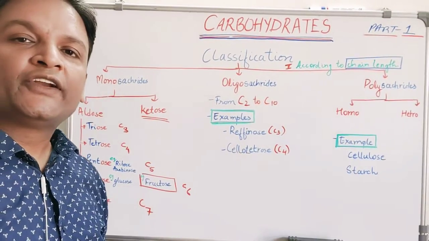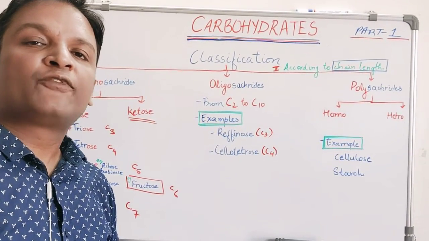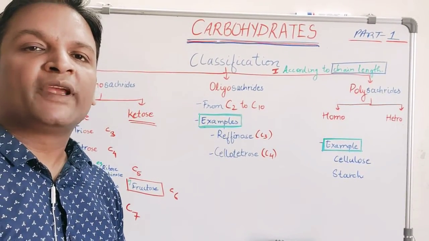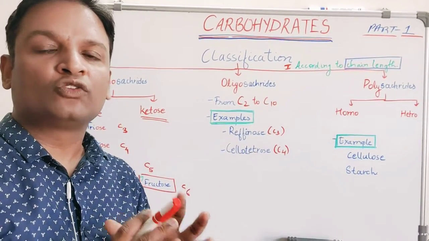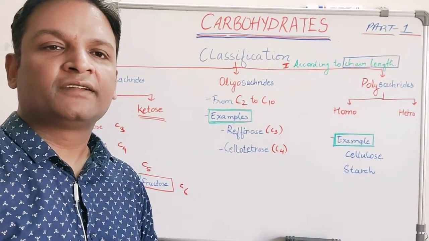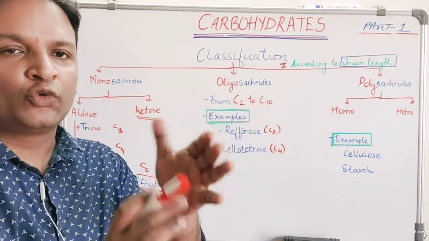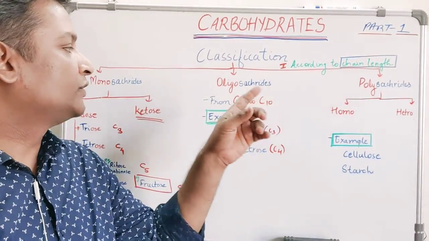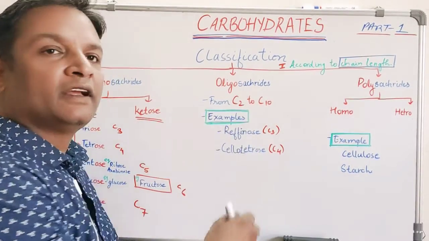Second is oligosaccharide. Oligo comes from the Greek word oligos, which means few. When we think of oligosaccharides, we think of saccharides that contain from 2 units to 10 units of monosaccharides.